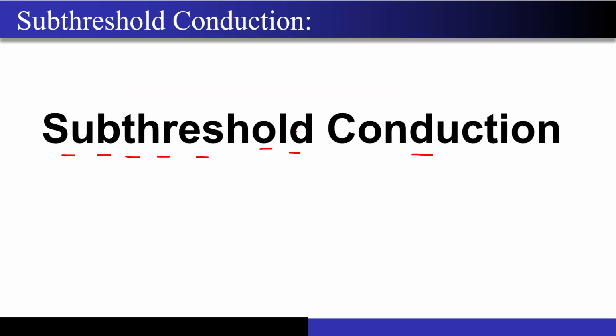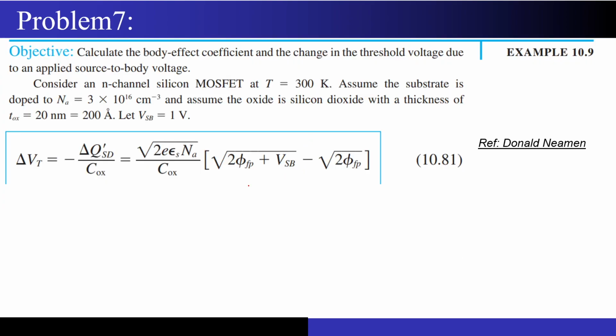So now this question was again a very formula based direct question, that's why I have not solved it over here. So they are just asking us to calculate the body effect coefficient, that is the gamma value. This is what is gamma value that you are seeing over here, correct? So they are asking us to calculate this first. So it is very easy, everything will be given to you. You just have to put the values and get the value of this particular term over here, correct?